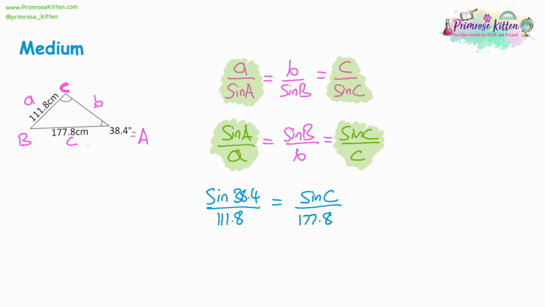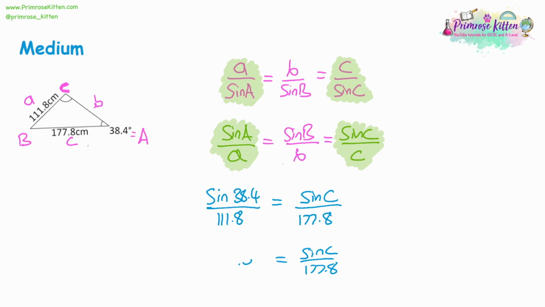So sine 38.4 divided by 111.8 gives us, now I'm getting quite an awkward number here, it's 5.56 times 10 to the negative 3. But we don't need to use that number because we just keep it on our calculator screen. And that's going to be equal to sine C over 177.8. But our next step will be to multiply both sides by 177.8.